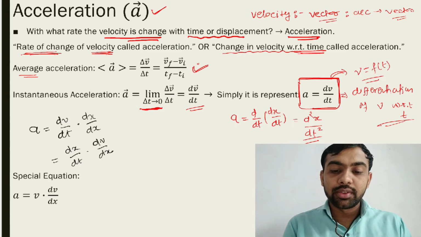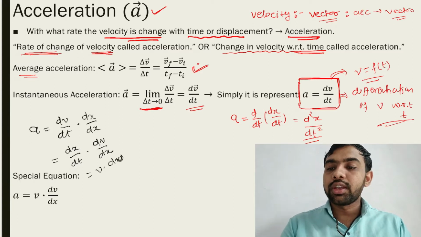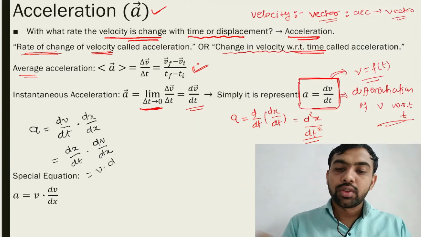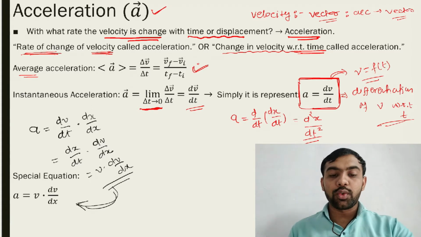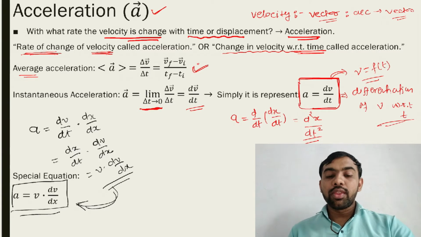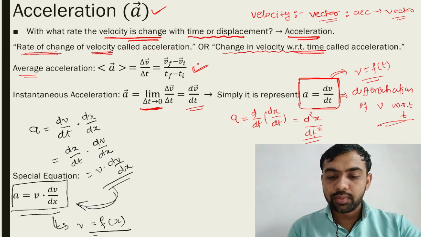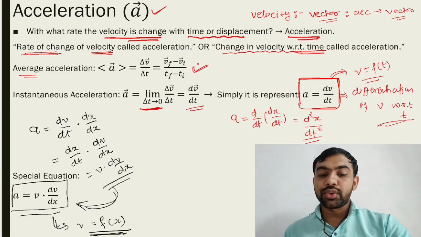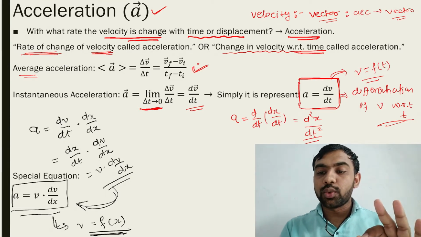Then what is dv/dt? Then it is v into dv/dx. By this way you get this answer. That is another special equation of acceleration: a = v dv/dx. When v is a function of x, at that time you use this equation. When v is a function of t, use the other equation.